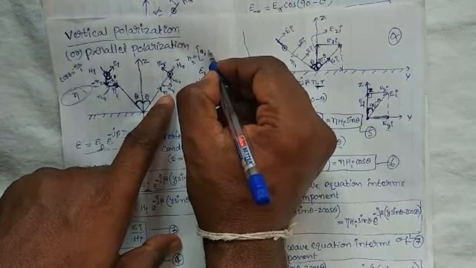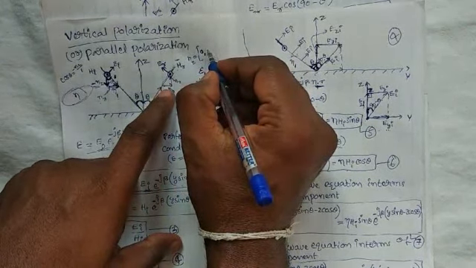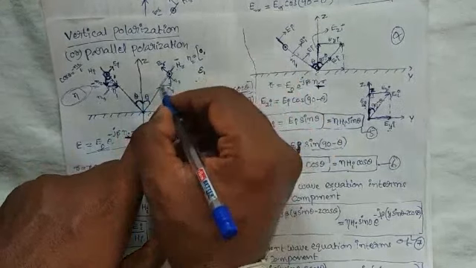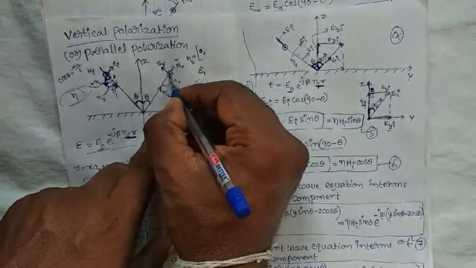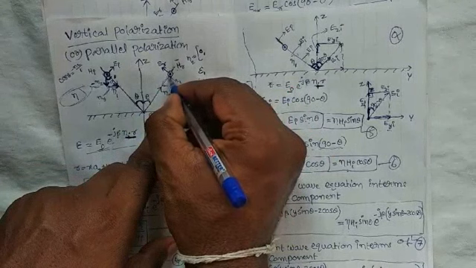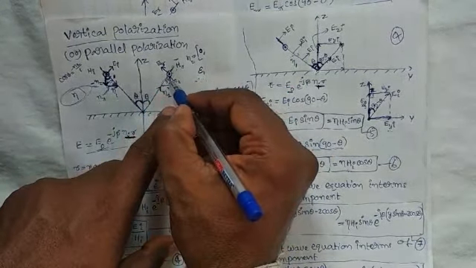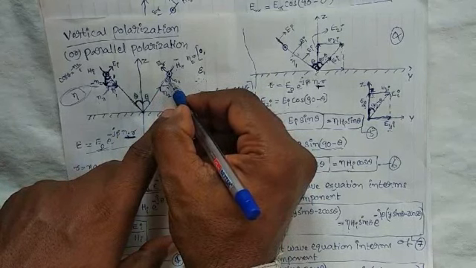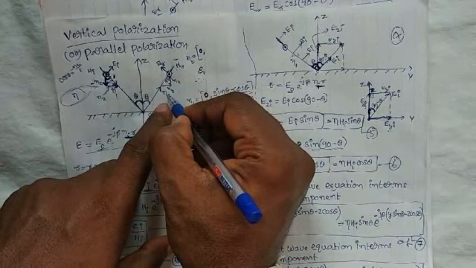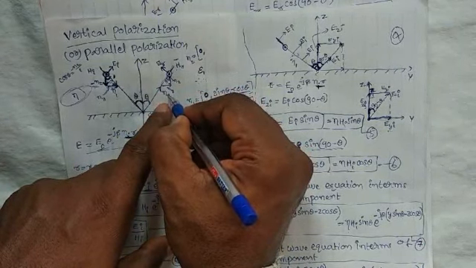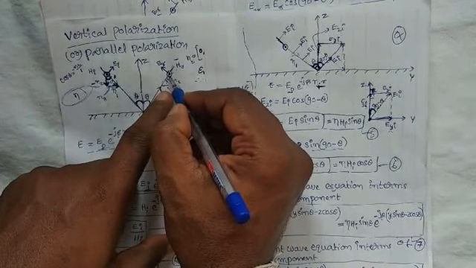The component along the y direction is nY. This angle is theta, and this angle is also theta. From this, cos theta is equal to what?